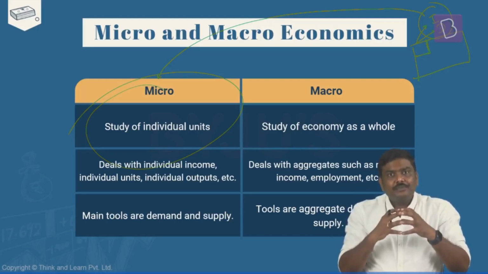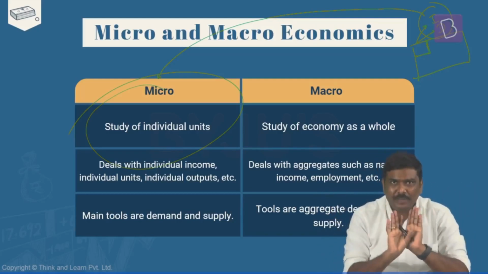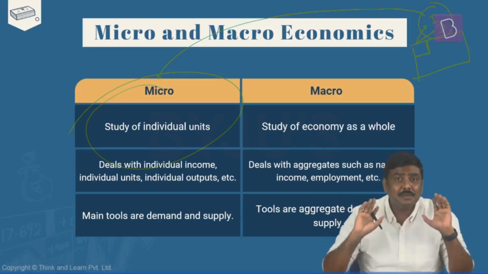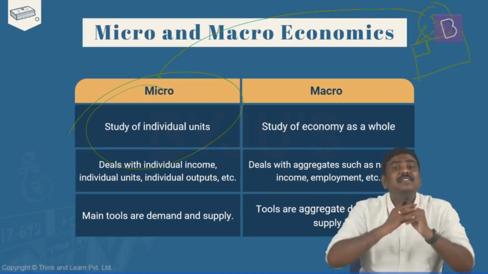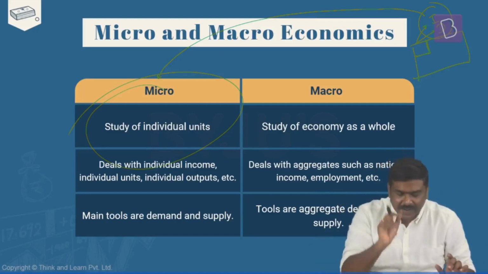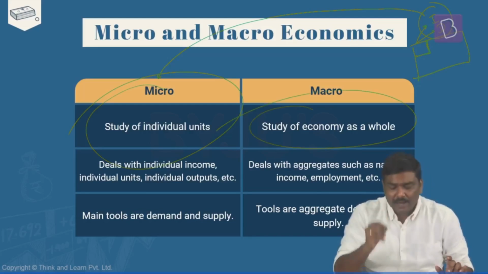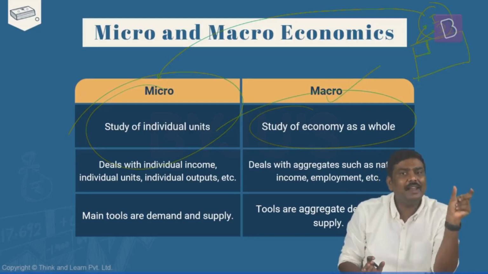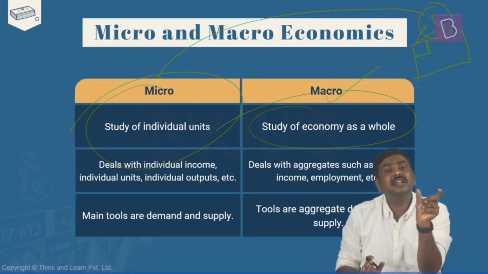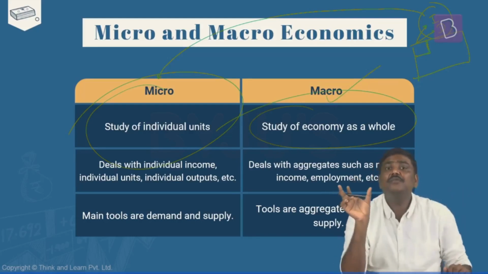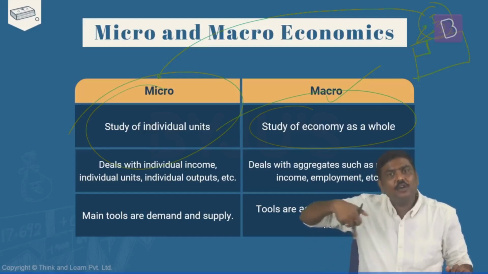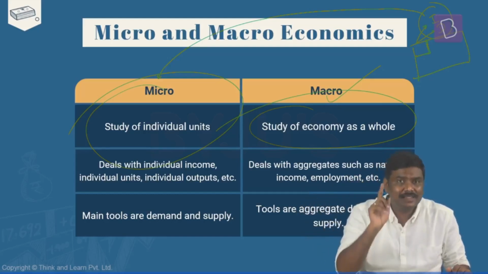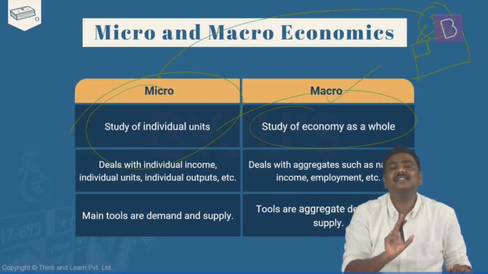So whenever you take the summation of all the economic agents, that is, the sum total of the overall economy is considered for the study, that kind of a study is called macroeconomics. I hope you can understand the difference here. Micro means individual agents are considered for study purposes, whereas in case of macroeconomics, all the economic agents are considered as an entity, as a whole.